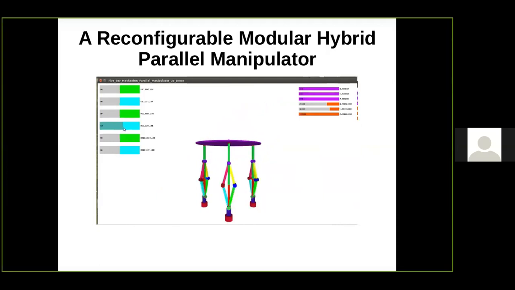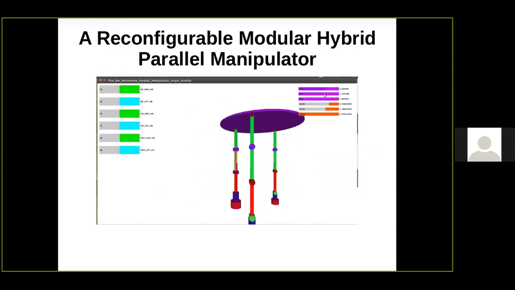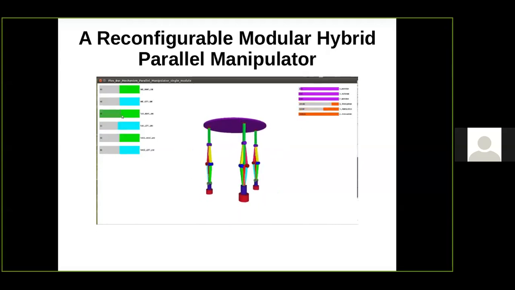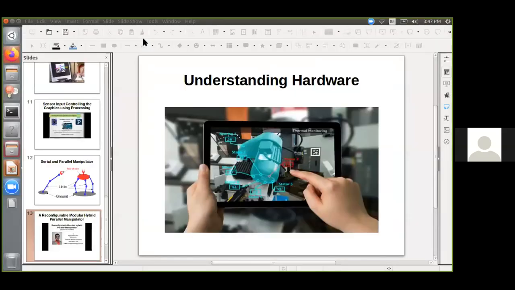So this is going to be a parallel manipulator. Those three modules are remodeled, that is reassembled, so that it acts as a parallel manipulator, which can be used for flight simulators. The serial one can be used for welding and other purposes. And with this, I'm coming to the end of day 4.